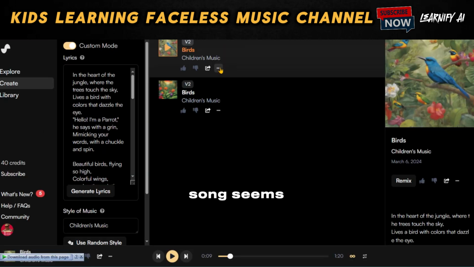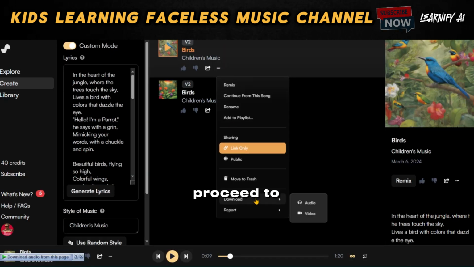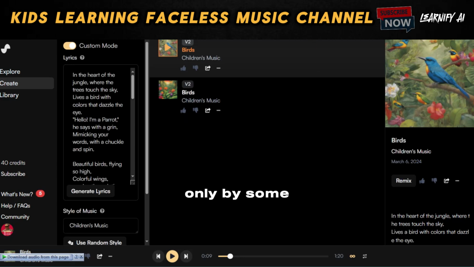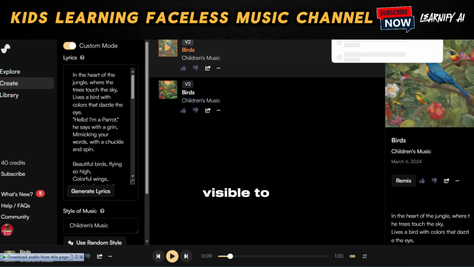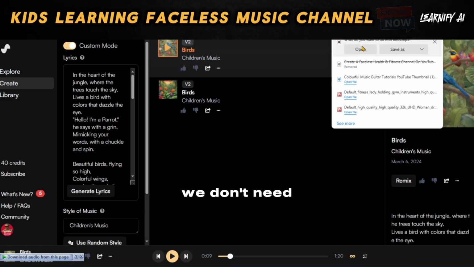If the first song seems perfect for our needs, proceed to download it by clicking on the three-dot menu and then selecting Download as Audio. When you opt to download it as a video, it will display as shown here, accompanied only by some background music and the lyrics visible to your right. We don't need the video format. Alright, our song is ready.